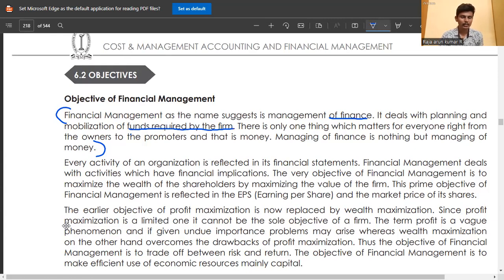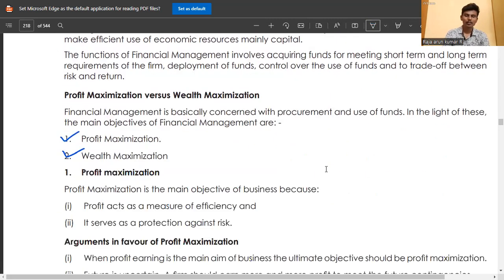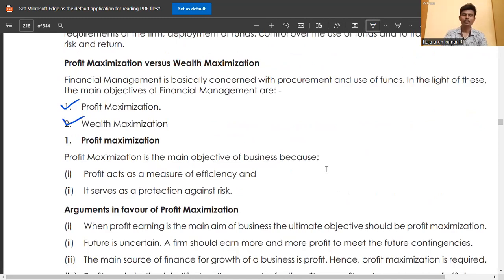So there is only one thing which matters for everyone, the owner, the promoter, and that is the money. Managing finance is nothing but managing money. Money is a core objective of the business, the core thing. So that's why we study financial management.